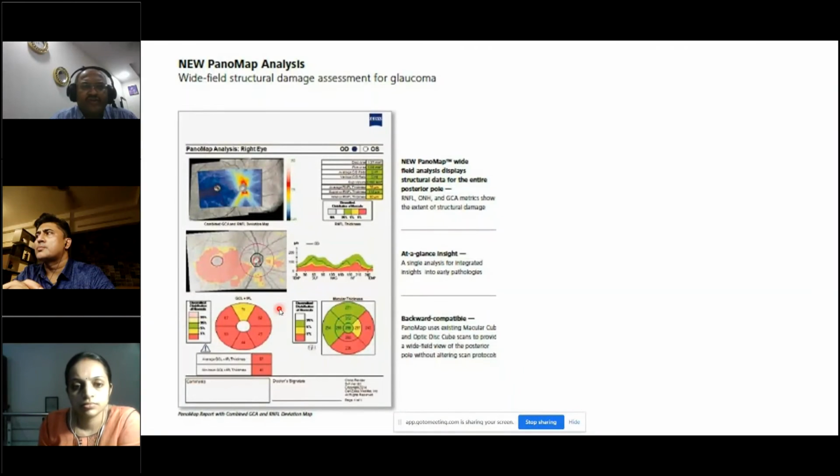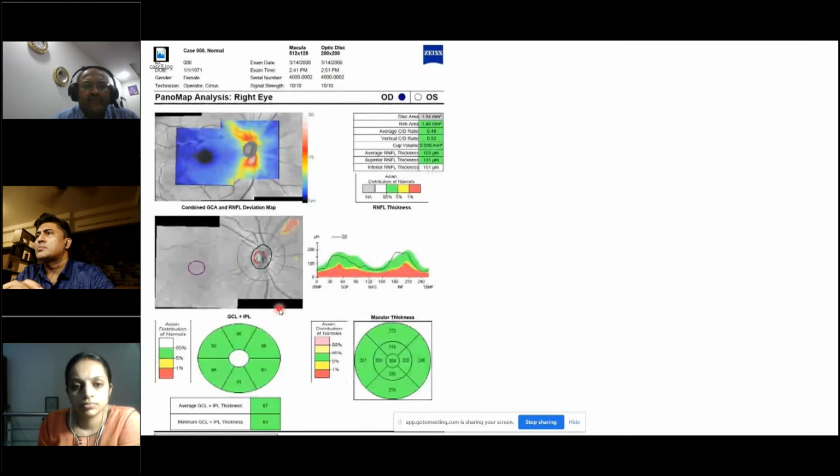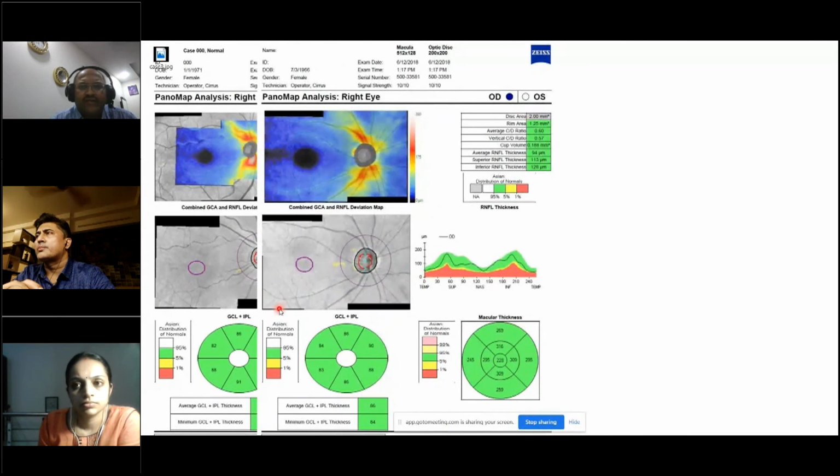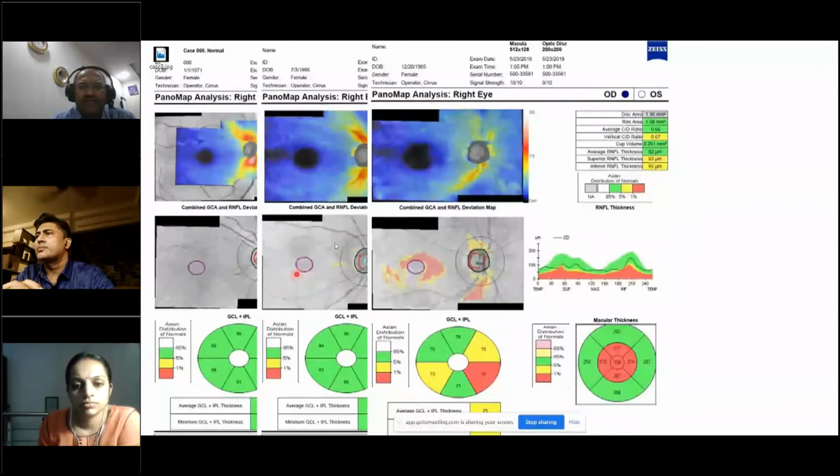So just to show you, these are all different patients, but this is a normal PanoMap of an individual, and this is again a normal PanoMap of another individual. And here, in another individual, you start getting an early defect, and you find that the ganglion cell complex in the superior area is a little defective, and that's why you have the GCL and IPL layer a little abnormal.